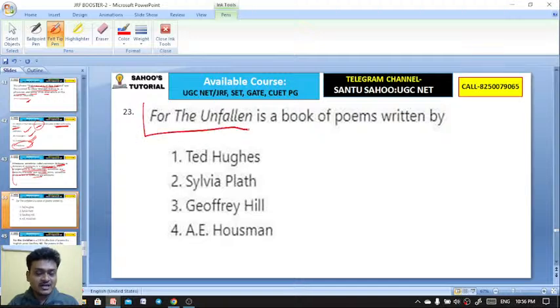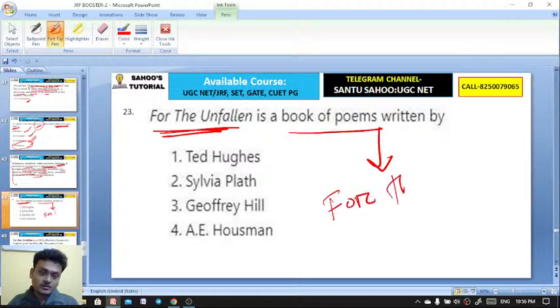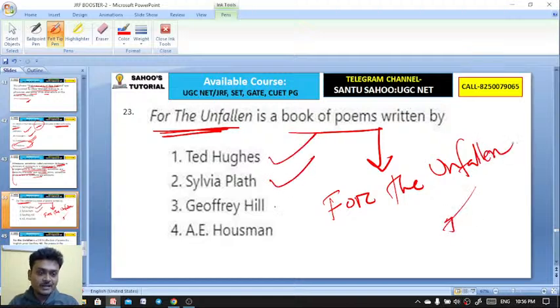Okay, for the unfallen. This is a work for the unfallen. Is it clearly visible? For the unfallen is a book of poems. Who wrote this? Ted Hughes, Sylvia Plath, Geoffrey Hill, A.E. Housman. It is a book of poems by. It's a PYQ question.